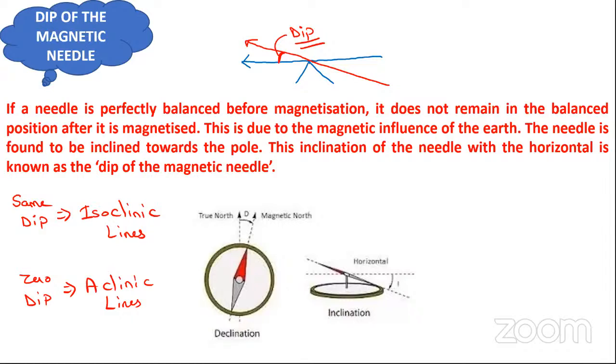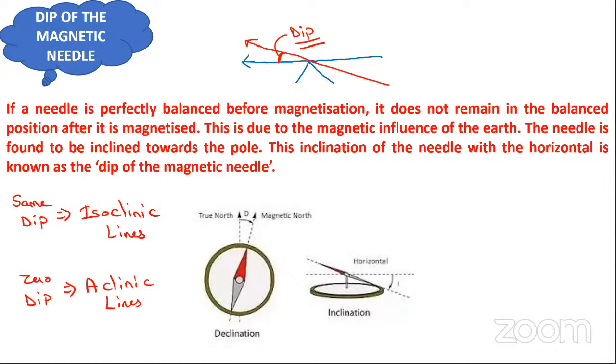Similarly, isogonic lines are those which join the points of same declination, and isoclinic lines are those which join the points of same dip. Dip occurs due to magnetic things in contact with the compass, like a watch. Definitely it will be due to the high tension wire going over that area, or some steel structure nearby that field area, or the mobile phone which you are carrying in your pocket, or anything metallic which you wear on your hand. So by that type of magnetic things there will be a dip of the magnetic needle.